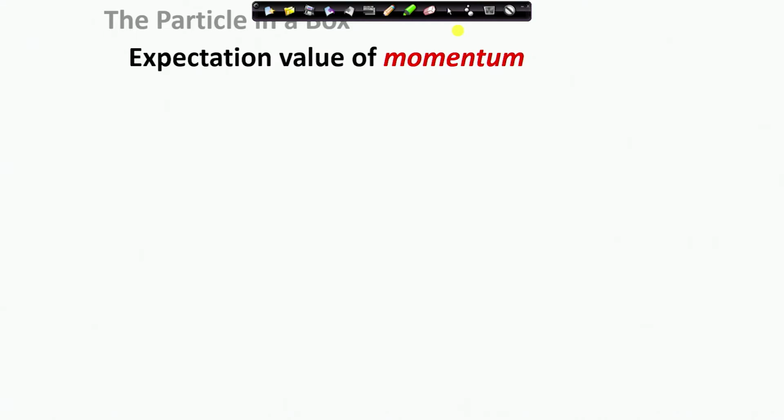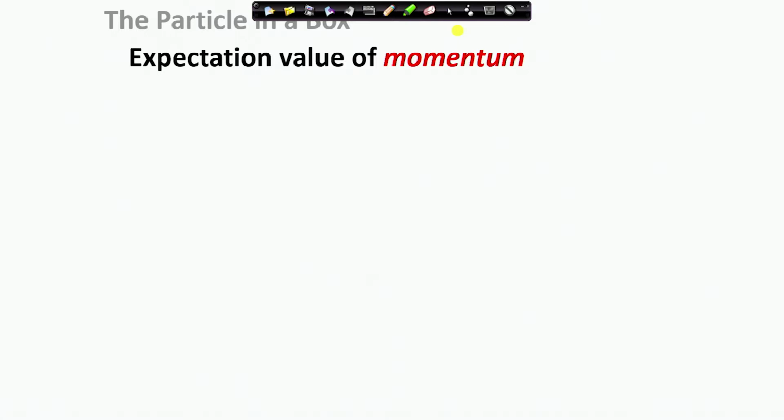Welcome students. If you remember, in the last few classes we have been discussing the particle in a box problem. So far we have formulated the problem, we have seen how we could solve it, and then we also have obtained the eigenvalues and eigenfunctions of the Hamiltonian operator for this system. We have also analyzed the eigenvalues, the energy spectrum, the different properties of the eigenfunctions, and we also looked at the average property or the expectation value of the position operator.